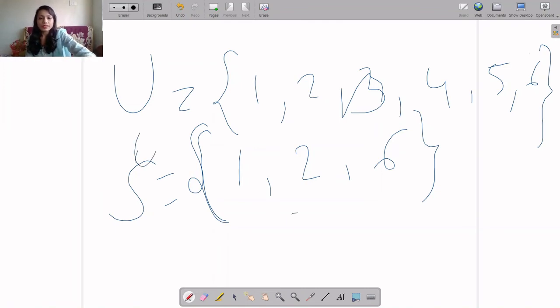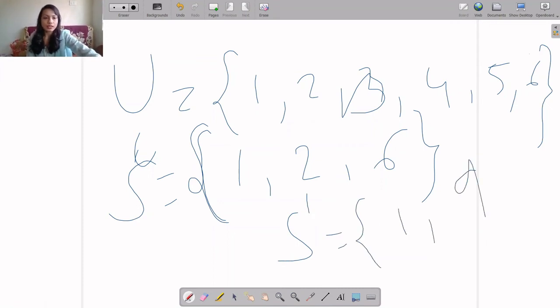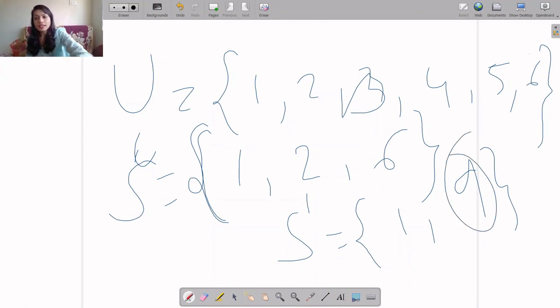Whereas if I consider one more subset S dash and take elements 1 and 9, is it a subset of this universal set? No, because 9 is not present here. That time we will say S dash doesn't belong to universal set U.